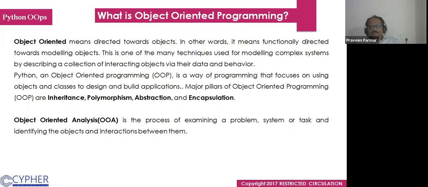So here we see the major pillars of object-oriented programming are inheritance, polymorphism, abstraction, and encapsulation. Object-oriented analysis is a process of examining a problem, system, or task and identifying the objects and interactions between them. That is OOA.